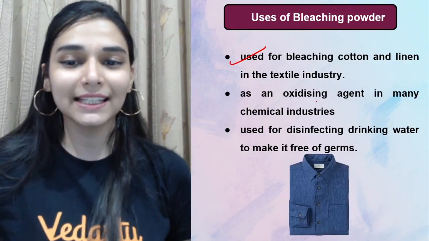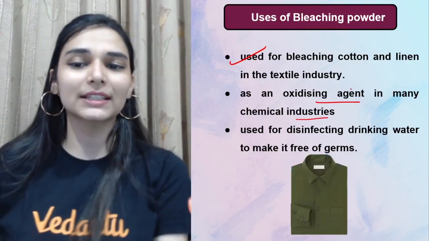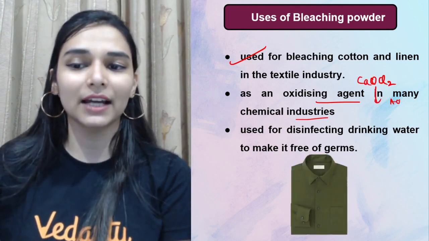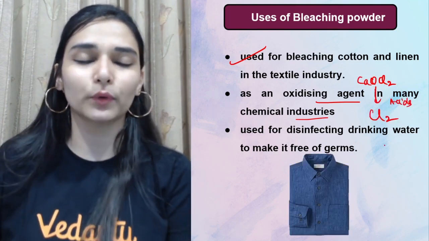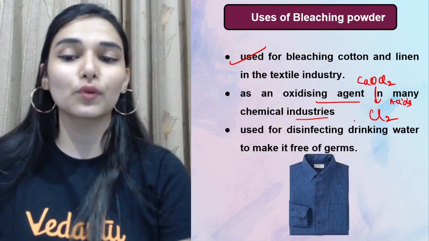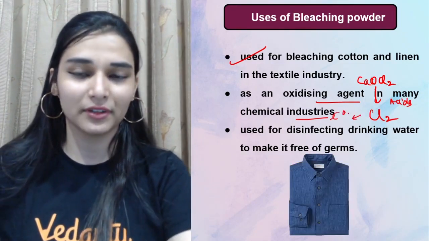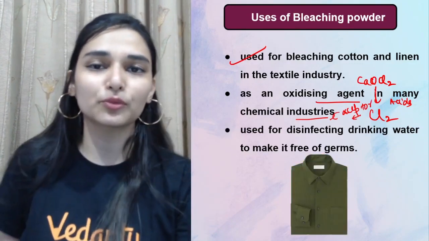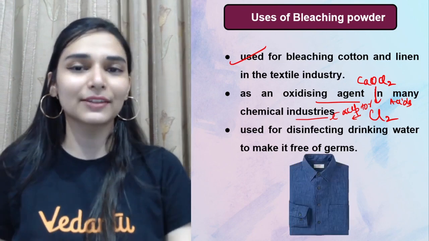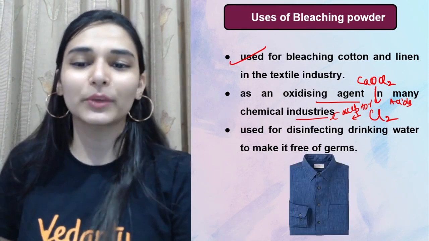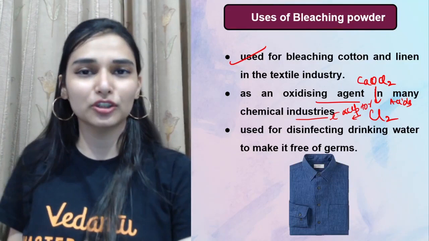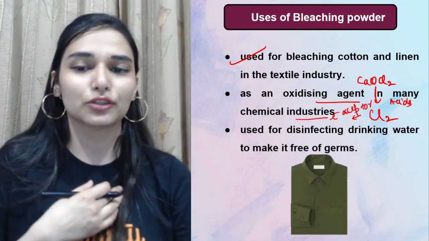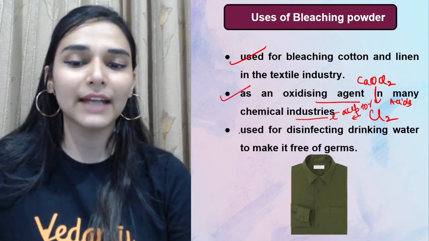As an oxidizing agent in many chemical industry, because if you talk about calcium oxychloride, ये acids के साथ react करता है and it releases chlorine gas. Now chlorine जो होता है, that is an electron acceptor. So when a species accept electrons from some other species, then it is helping the other substance to get oxidized. So because it helps the other species to get oxidized, it is itself acting as an oxidizing agent. So try to remember this, and the most important application is this.